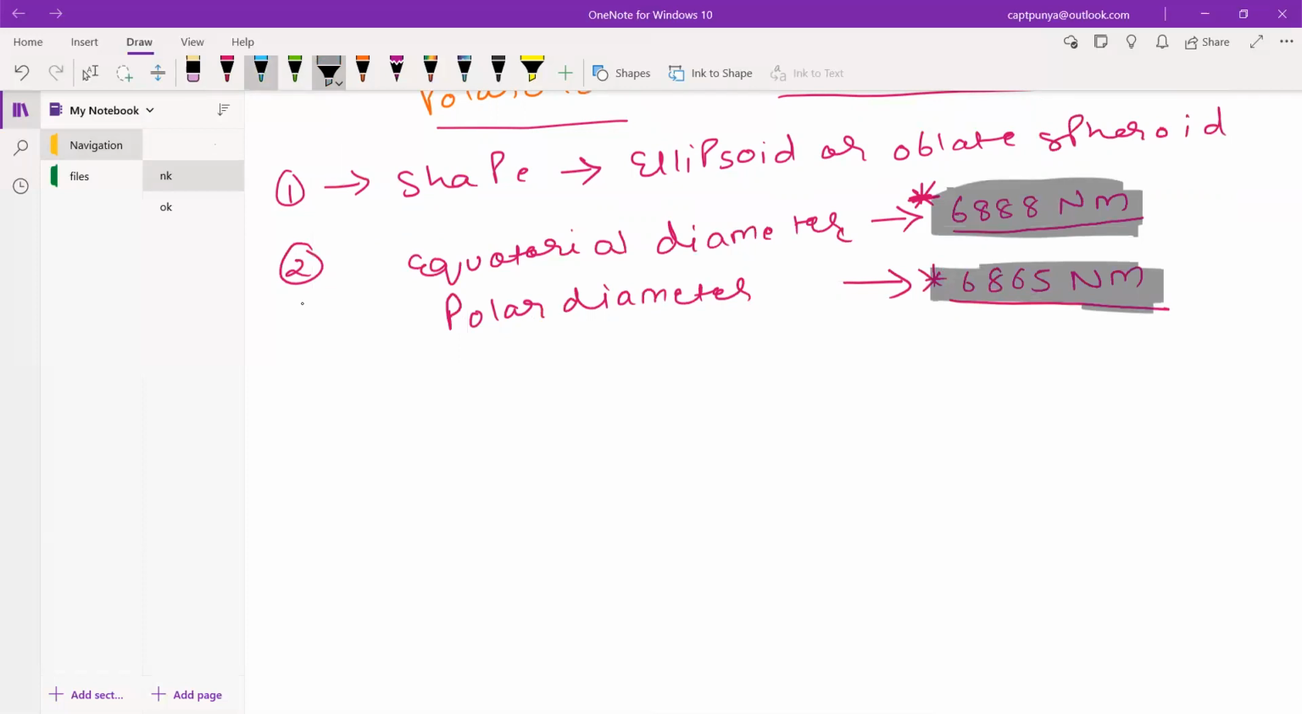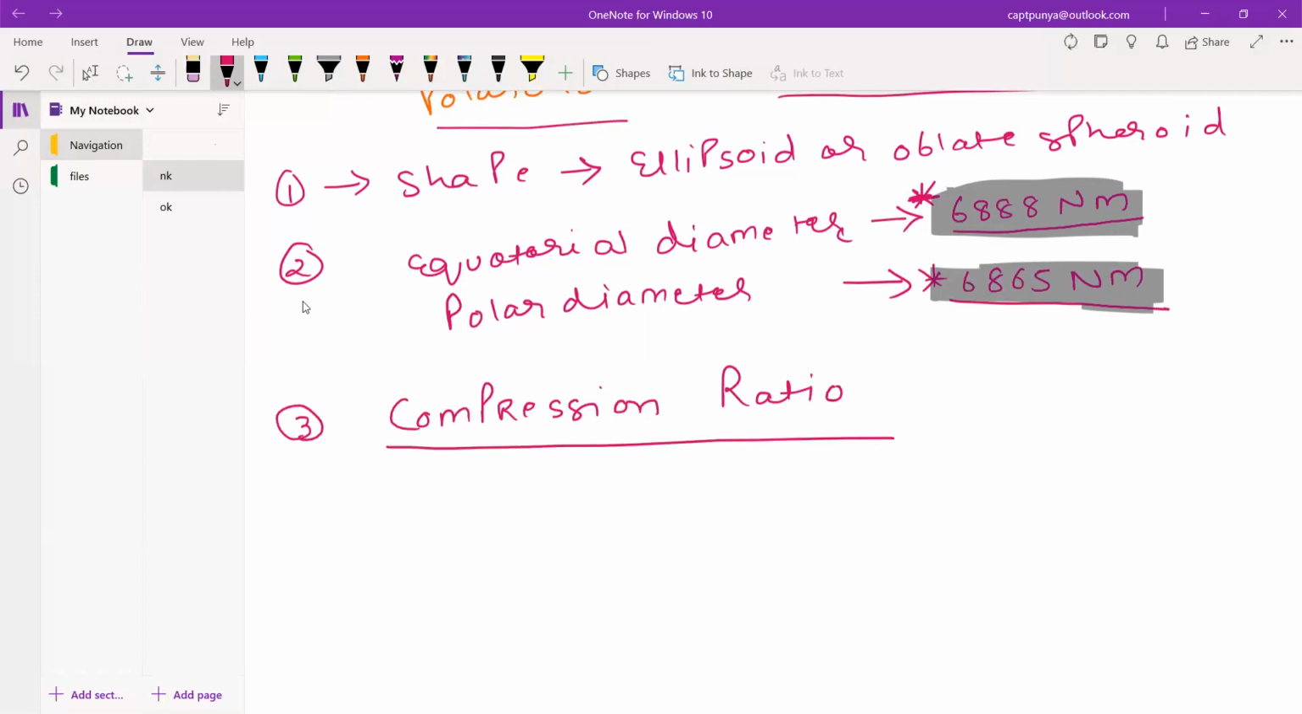Now, there is another thing which is known as your compression ratio. This is asked in DGCA exam a lot of times. From the word itself, you can come to know compression ratio: how much Earth is compressed? This is known as your compression ratio.